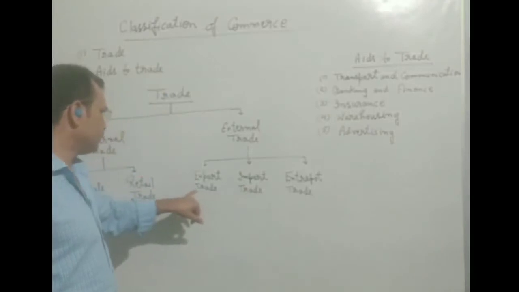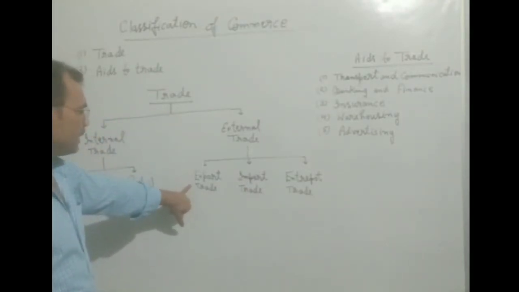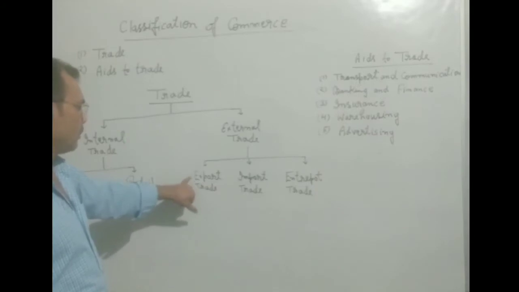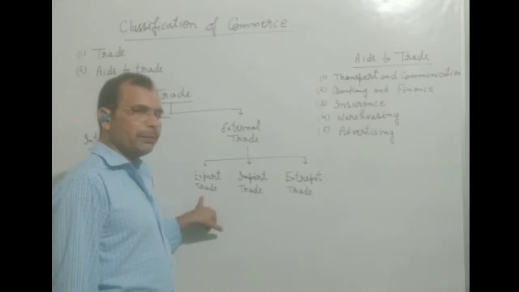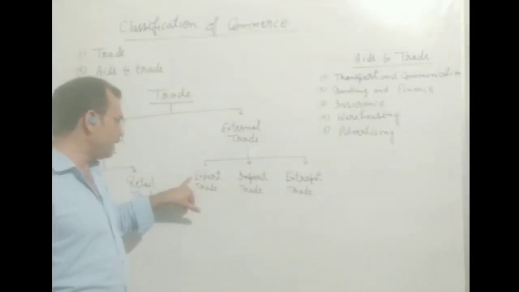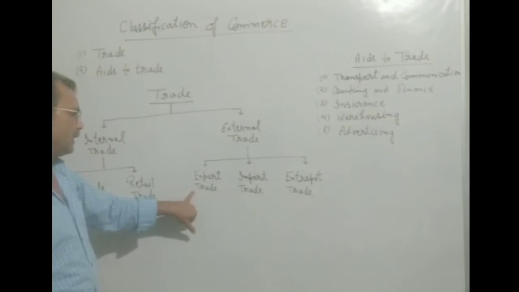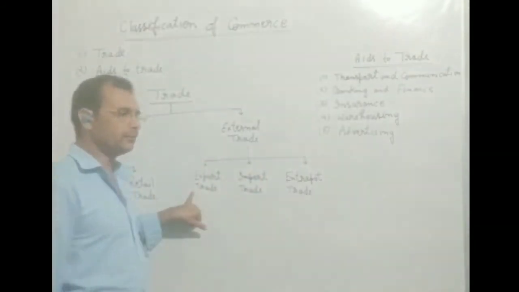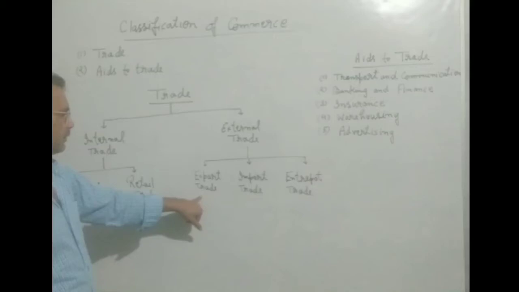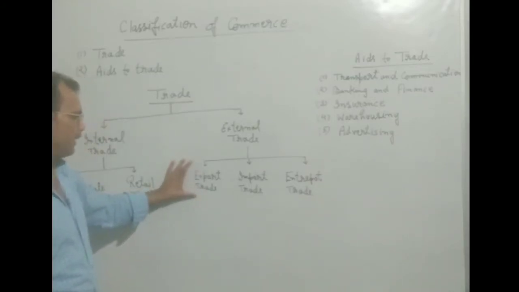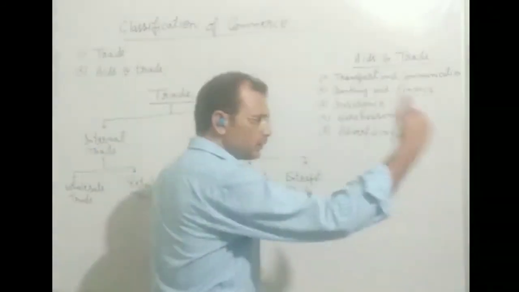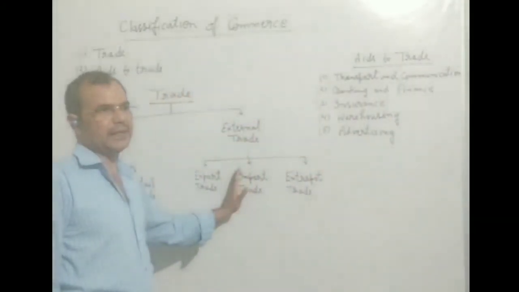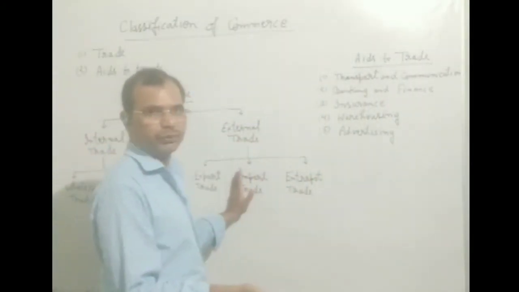But the government is encouraging export trade, a government like India, because India is a developing country, and when anybody does export trade, at that time foreign currency comes to India. In this way, the Indian government promotes export business. And import business, we purchase goods from other countries. At that time our foreign currency goes out.